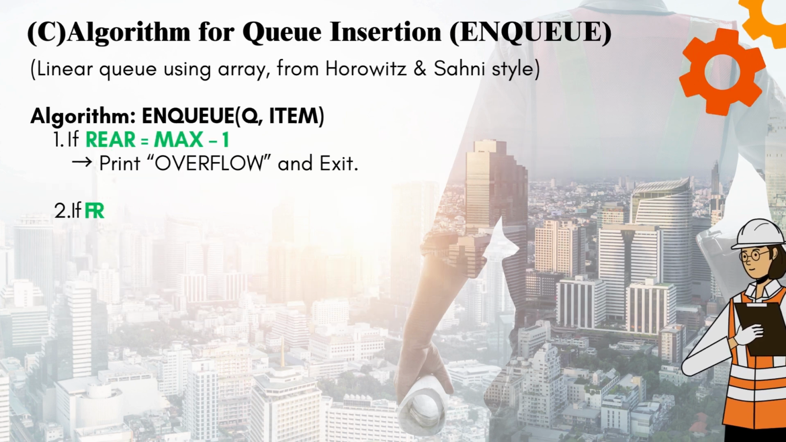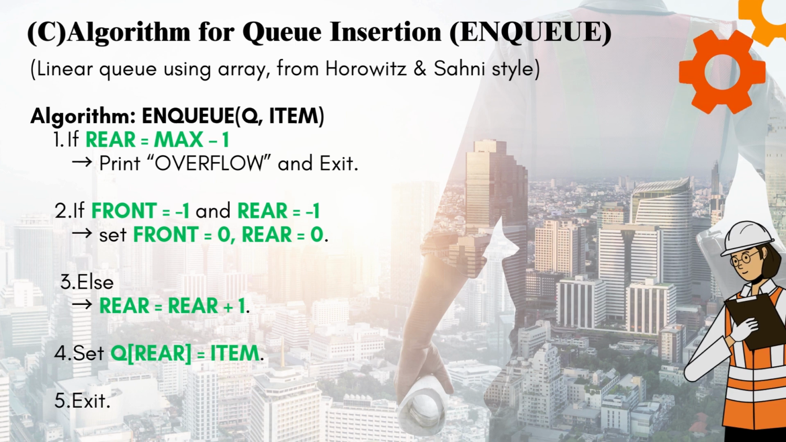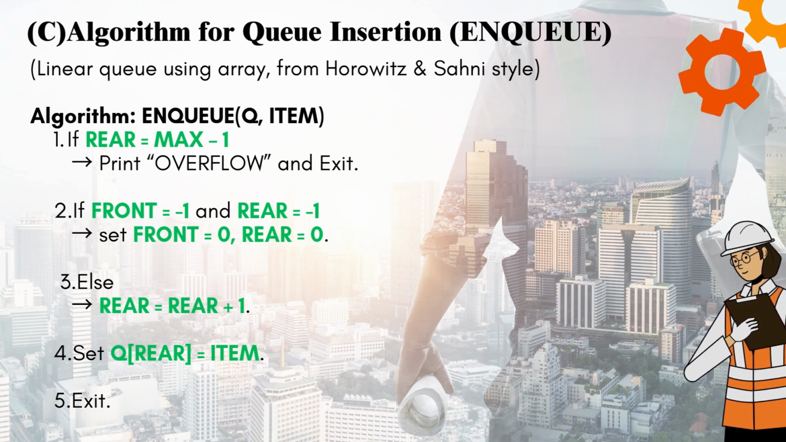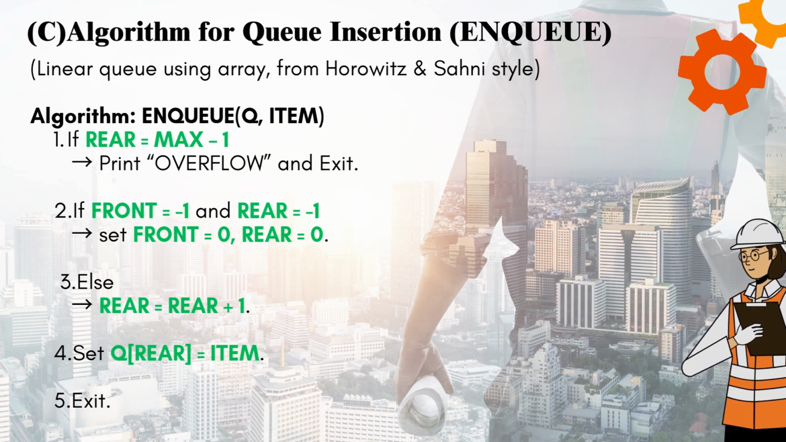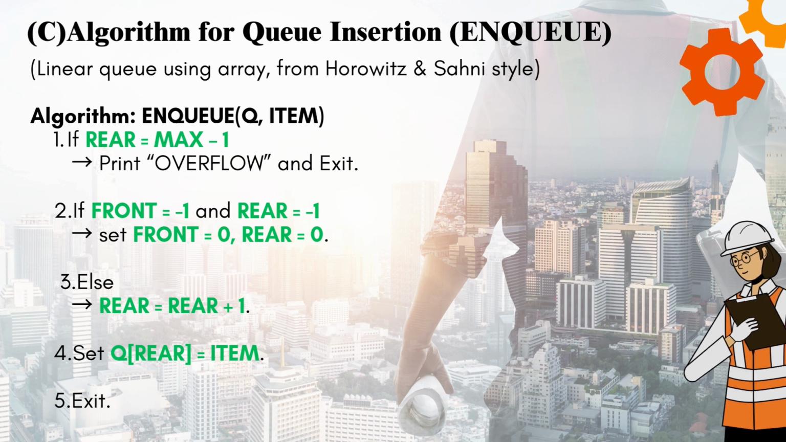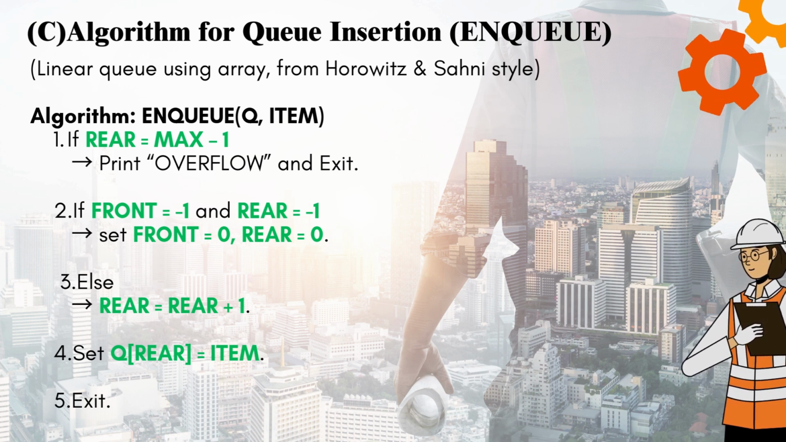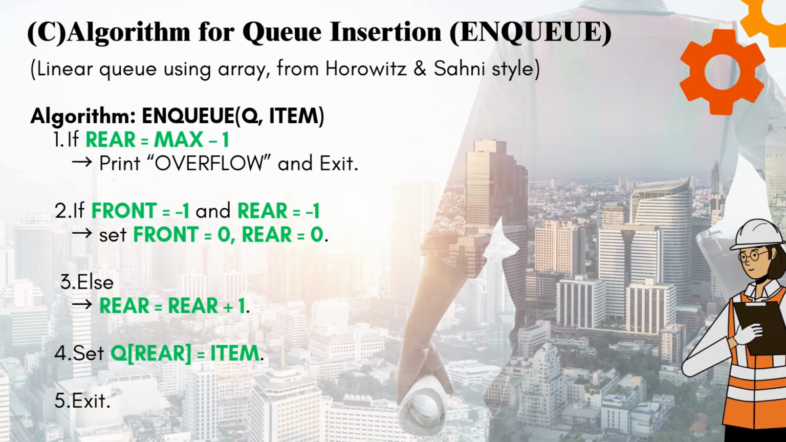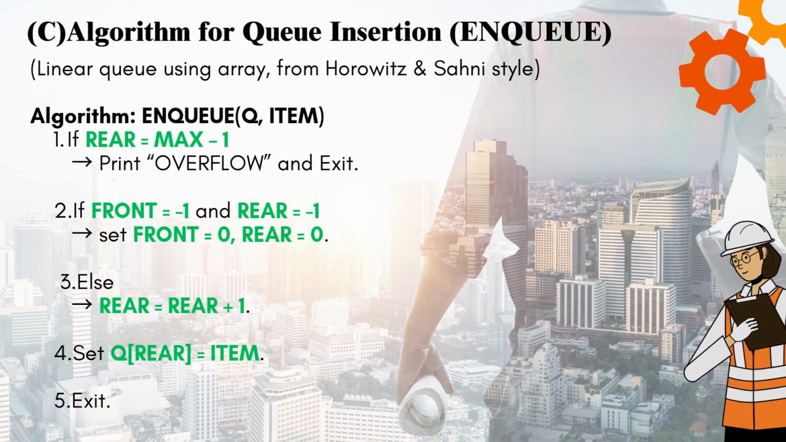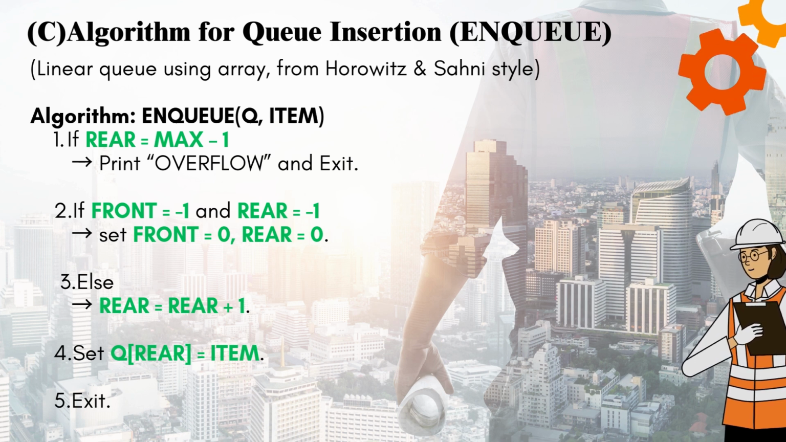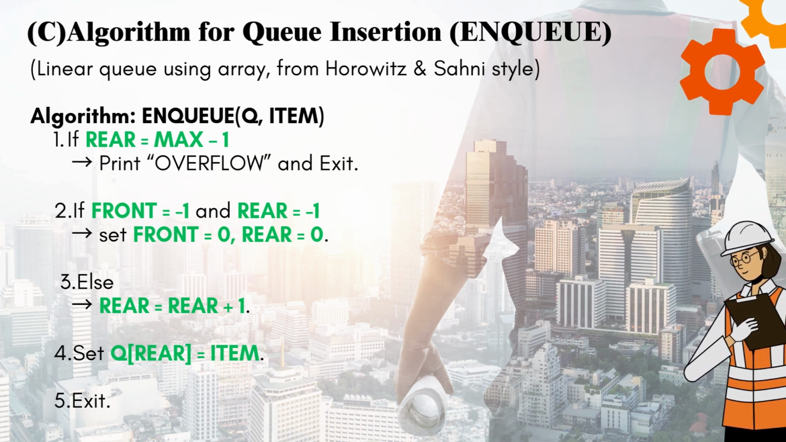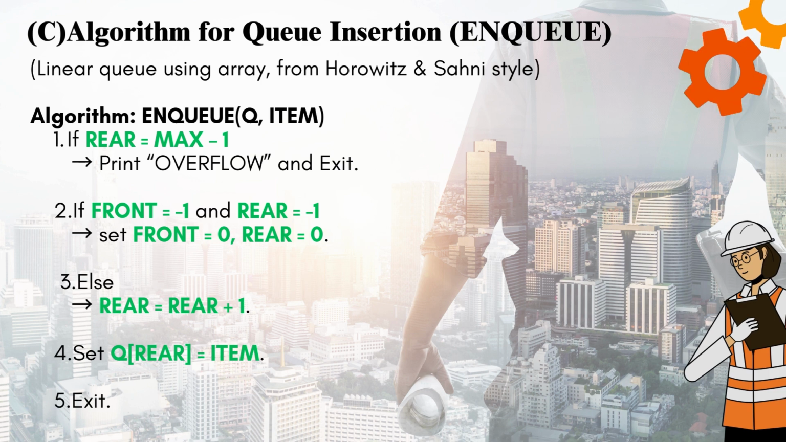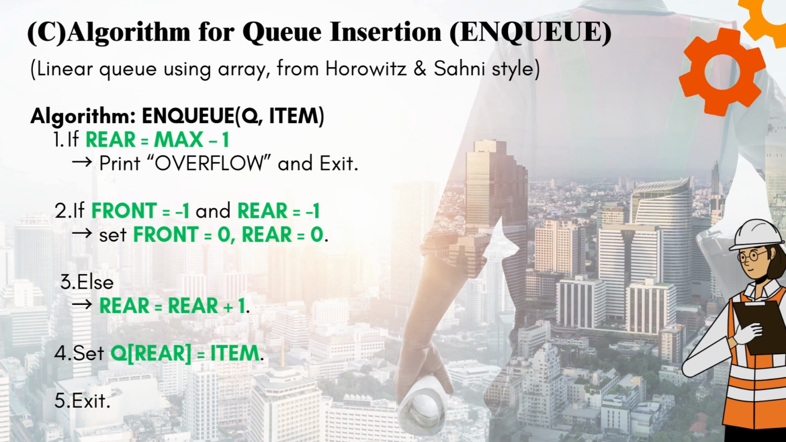C. Algorithm for queue insertion, NQ. Linear queue using array from Horowitz and Sahni style. Algorithm NQ(Q, item). 1. If rear equals max minus 1, print overflow and exit. 2. If front equals minus 1 and rear equals minus 1, set front equals 0, rear equals 0. 3. Else, rear equals rear plus 1. 4. Set Q[rear] equals item.